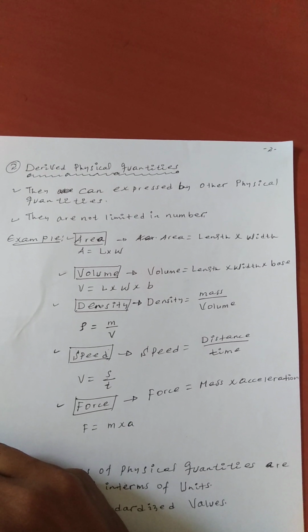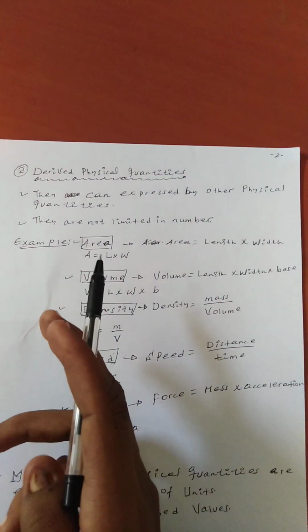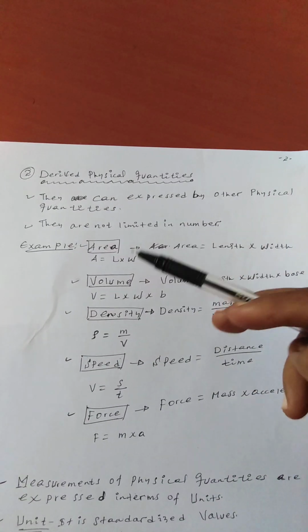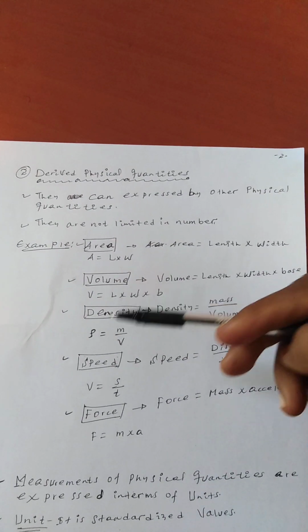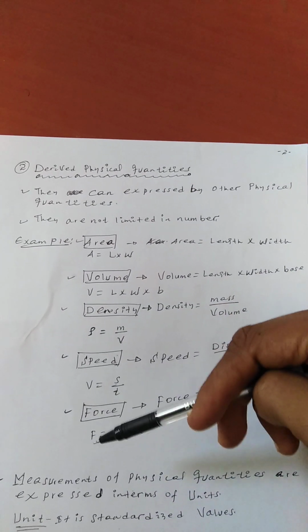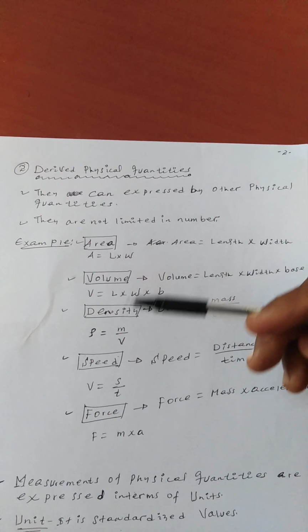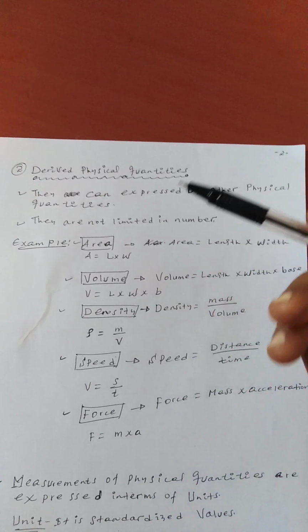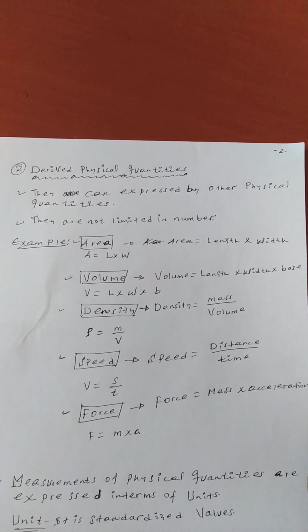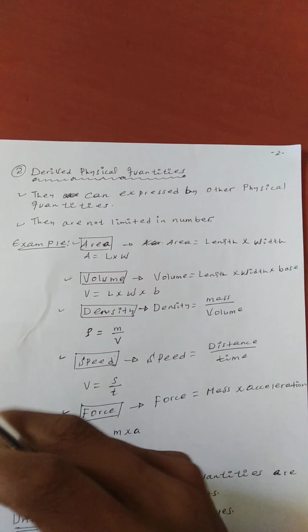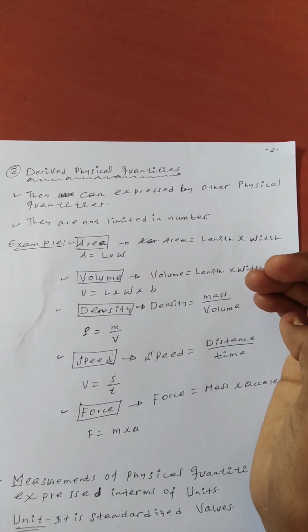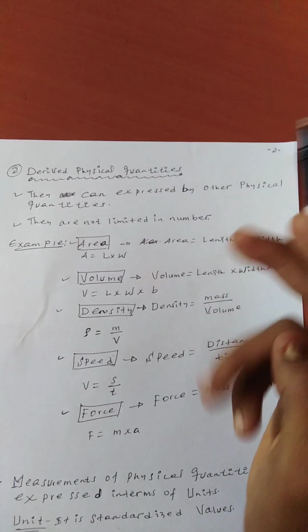They are not counted. Examples of derived physical quantities are area, volume, density, speed, force, acceleration, velocity, and so on. They are derived from other physical quantities. For example, area.